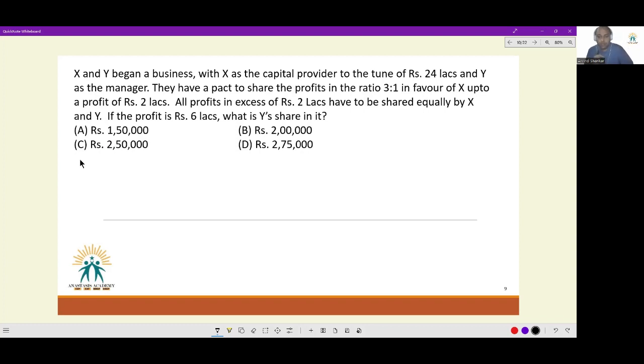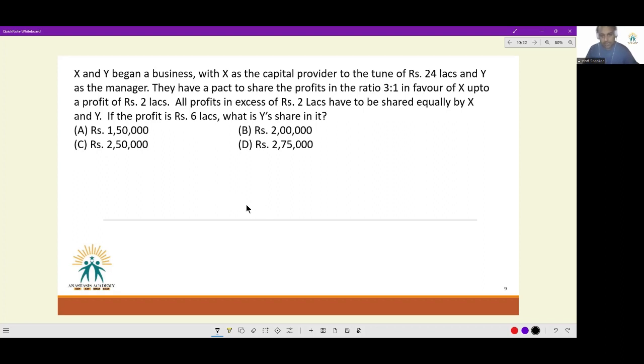Next question. X and Y began a business with X as the capital provider to the tune of 24 lakhs and Y as the manager. They have a pact to share the profits in the ratio 3:1 in the favor of X up to a profit of 2 lakhs. All the profit in excess of 2 lakhs has to be shared equally by X and Y. If the profit is rupees 6 lakhs, what is Y's share?